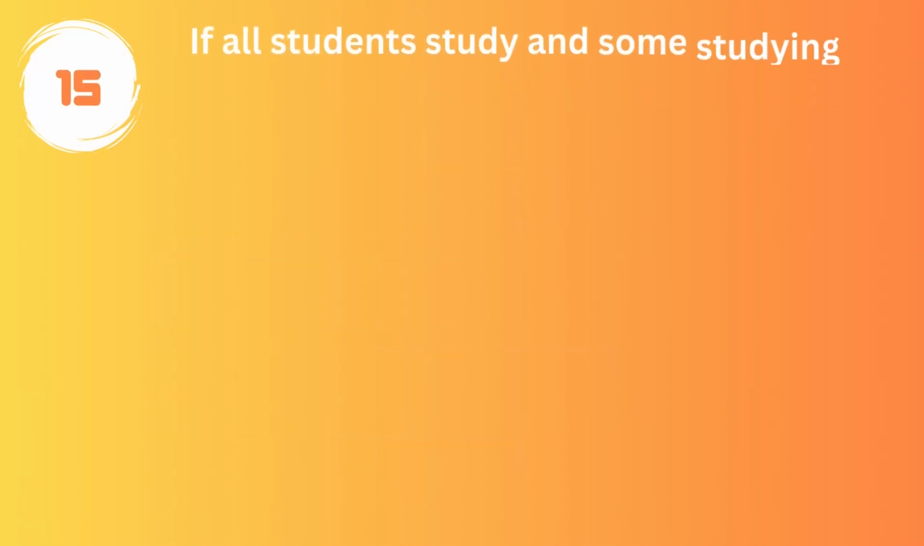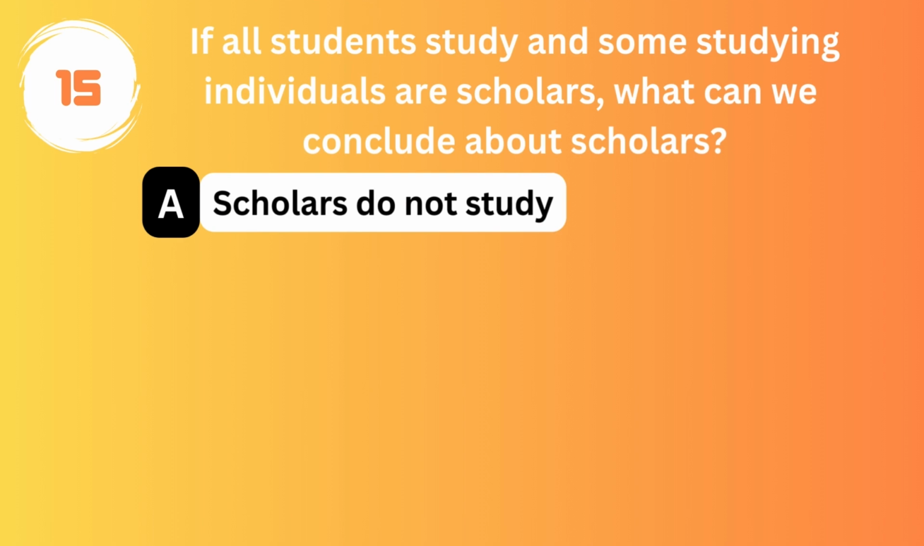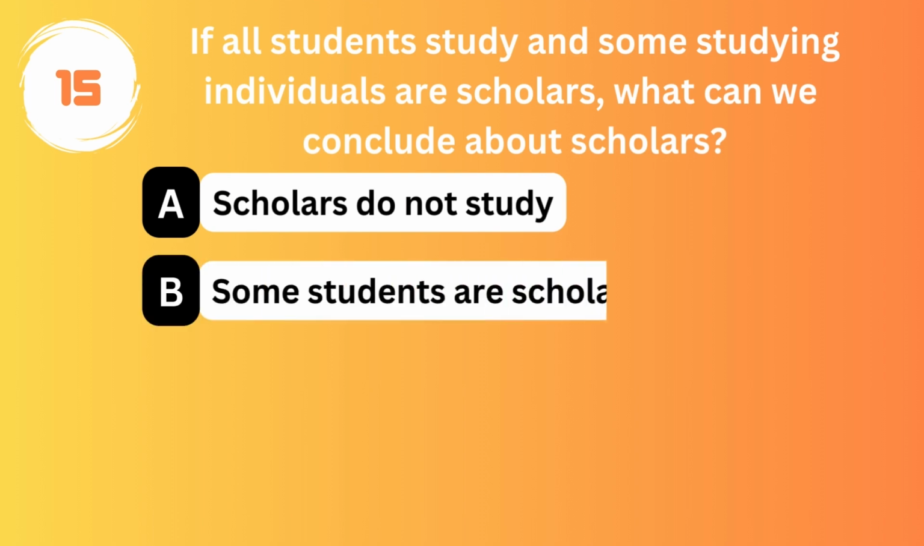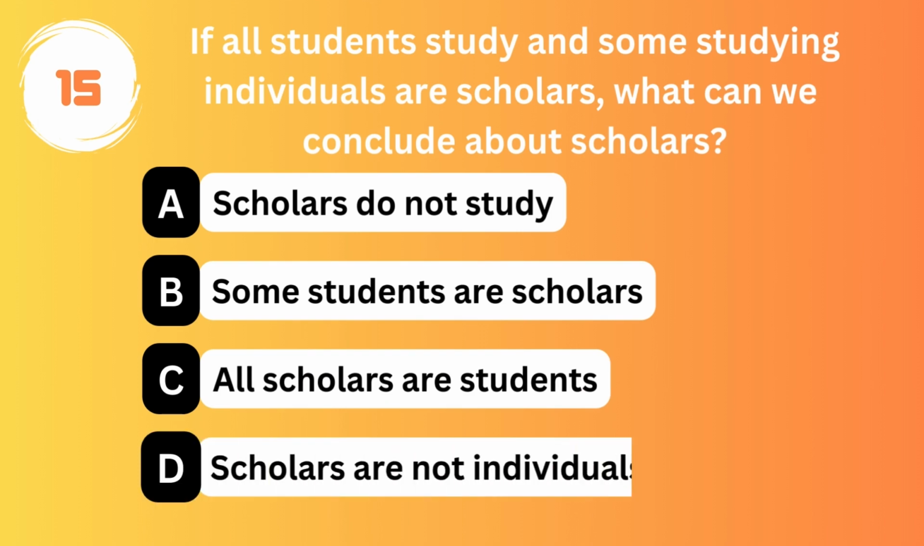If all students study and some studying individuals are scholars, what can we conclude about scholars? Option A. Scholars do not study. Option B. Some students are scholars. Option C. All scholars are students. Option D. Scholars are not individuals.